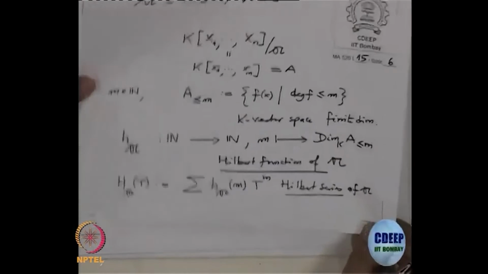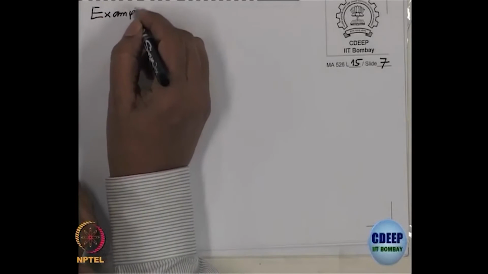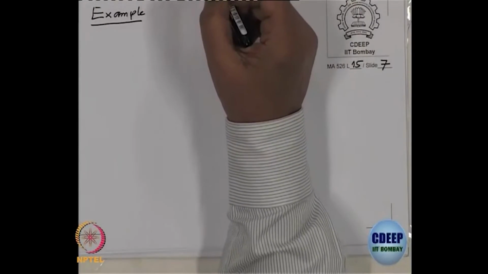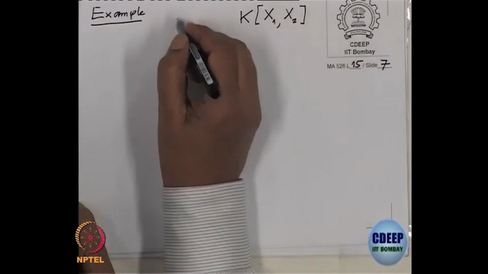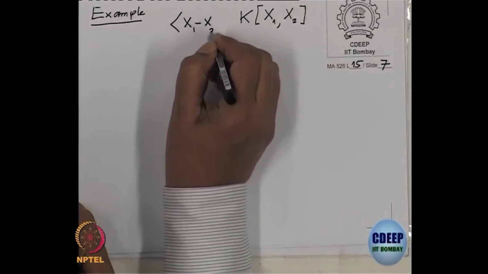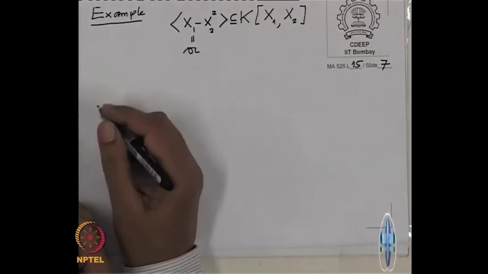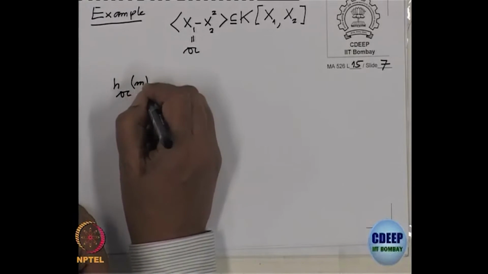Okay, now let me give one example, so that you get that this Hilbert function and Hilbert series depend on the generating set. This is what I want to show you by examples first. So, suppose you have two variables, k[x1,x2], and you take the principal ideal generated by x1 minus x2 square. This is my ideal. Then let us write down the Hilbert function of A at value m.